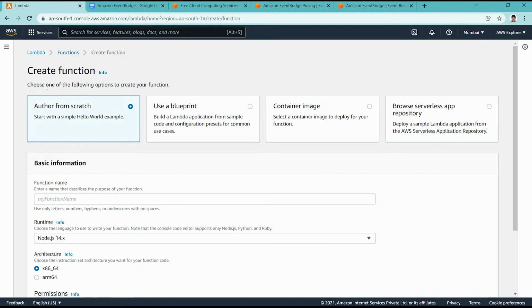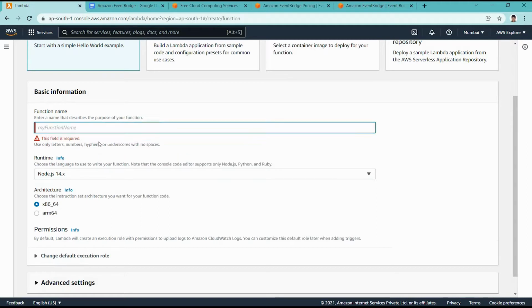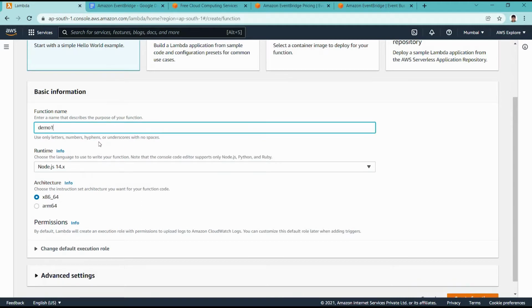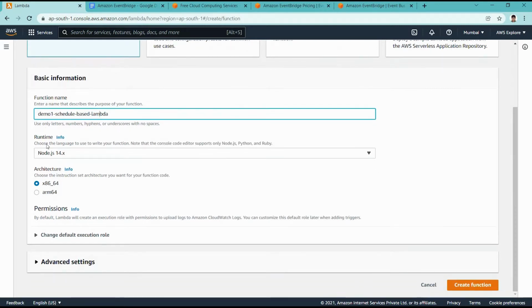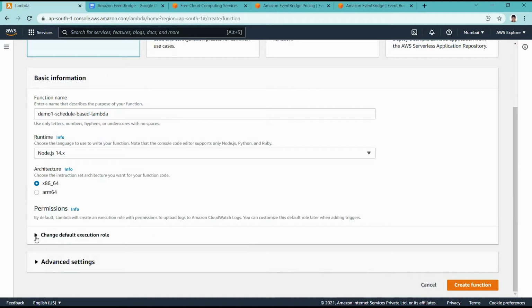I am creating one new Lambda function for demo one. I am naming it demo one schedule based lambda, and I am choosing the Node.js 14.x runtime.